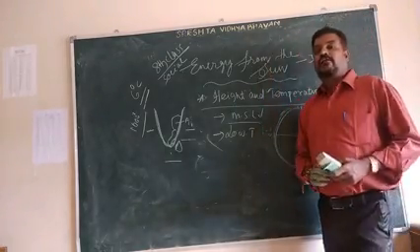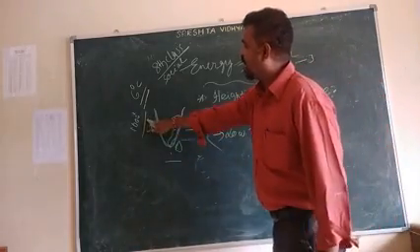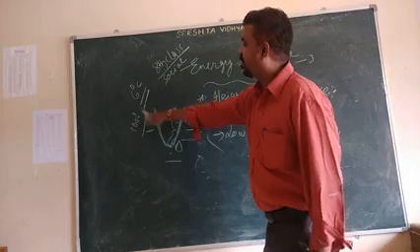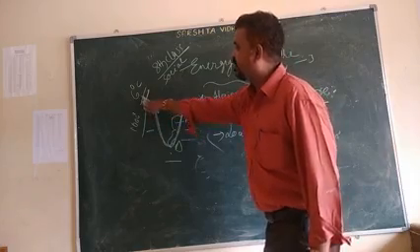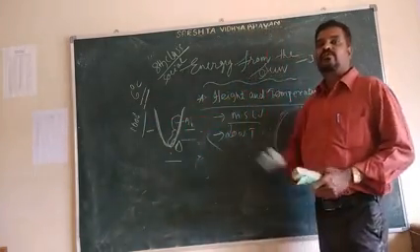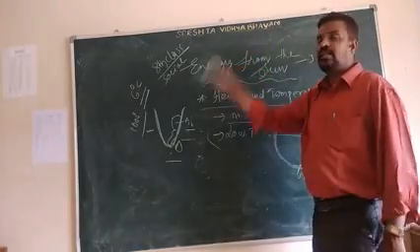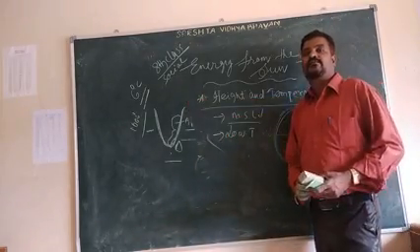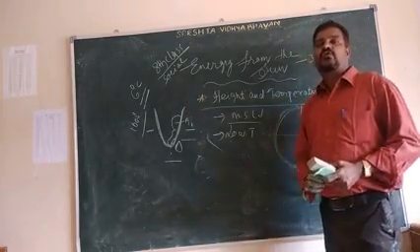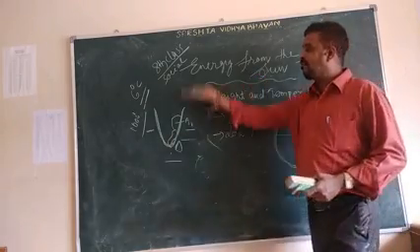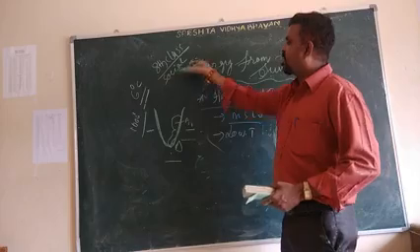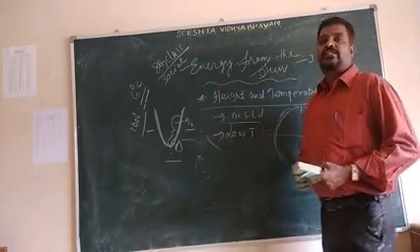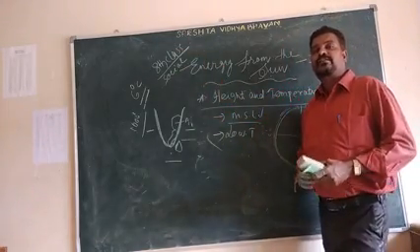Usually for every 1000 meters of height, the temperature decreases by 6 degrees C. If you go up 1000 meters, the temperature will be decreased by 6 degrees C. So if you go to higher and higher elevations, the temperature will be decreased.